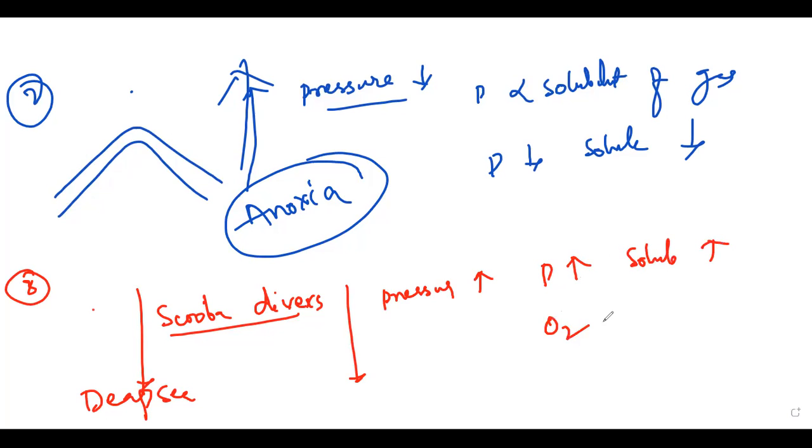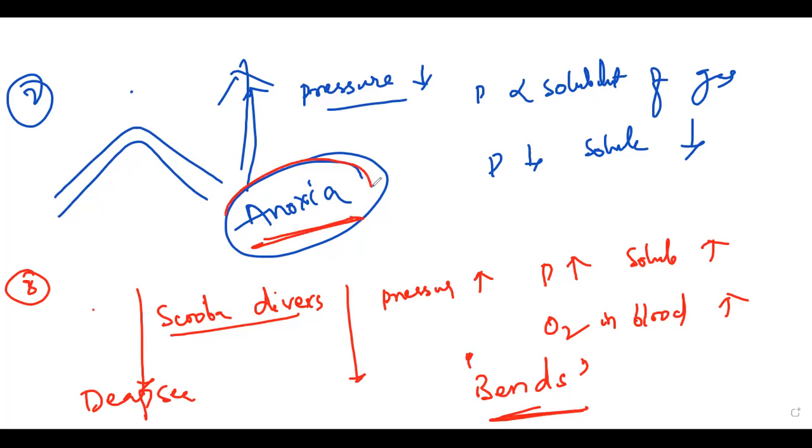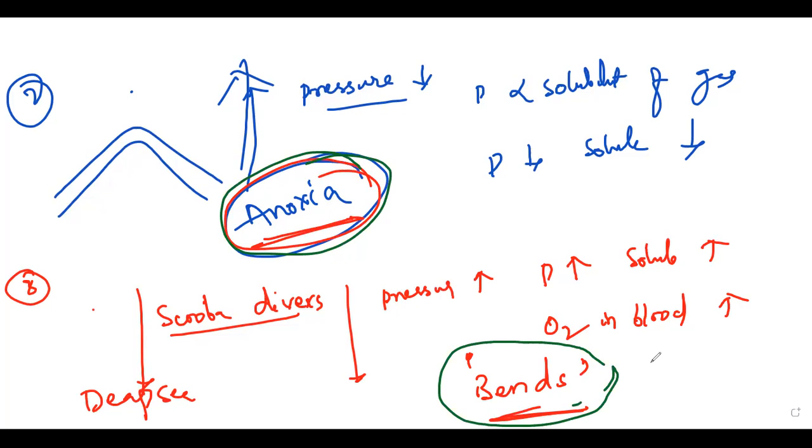That means the O2 in blood increases. The excess amount of O2 is also very difficult, because you will get a disease called the bends. These two conditions, anoxia and the bends, are very important. At higher altitude the condition is called anoxia, and at lower depths we call it Bends disease.